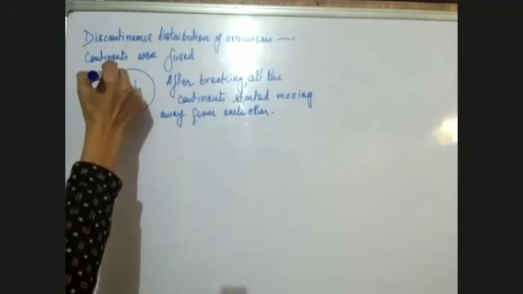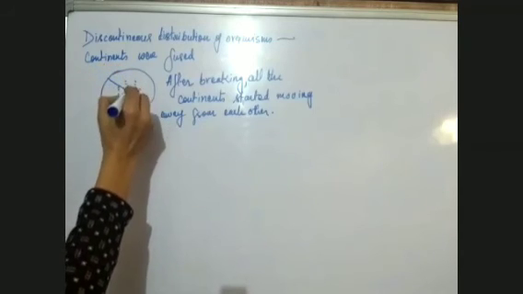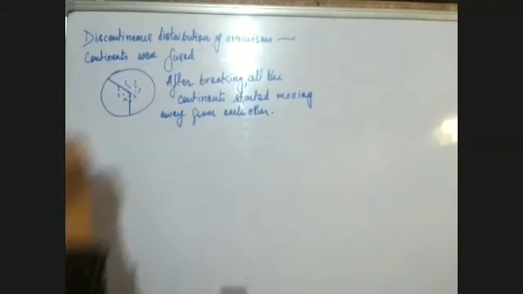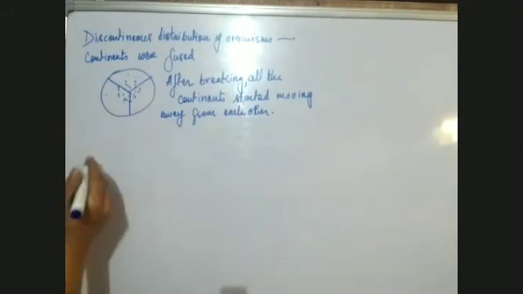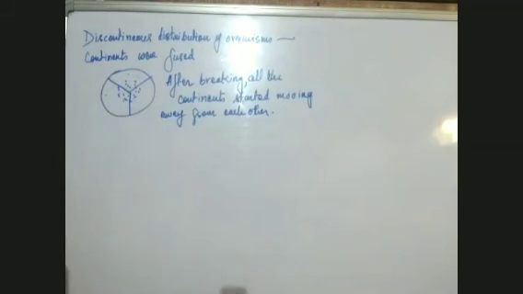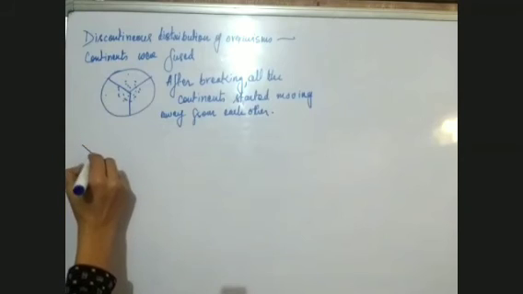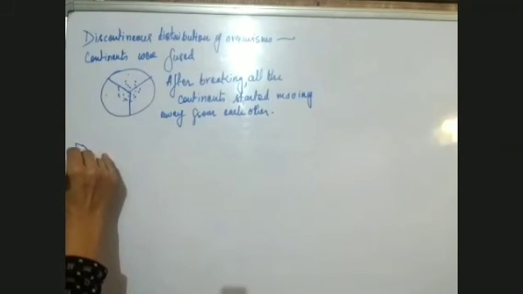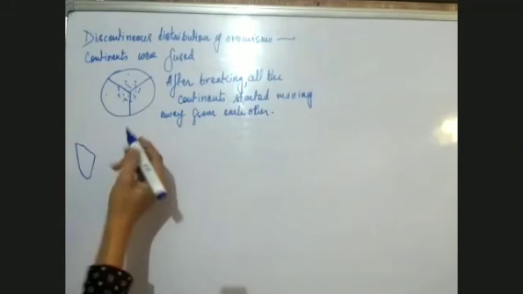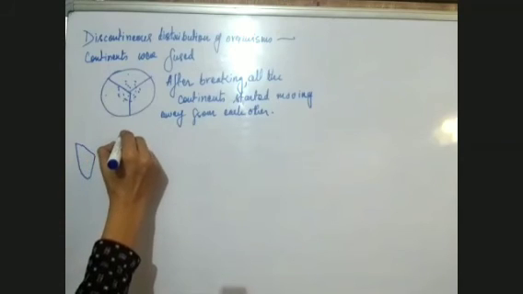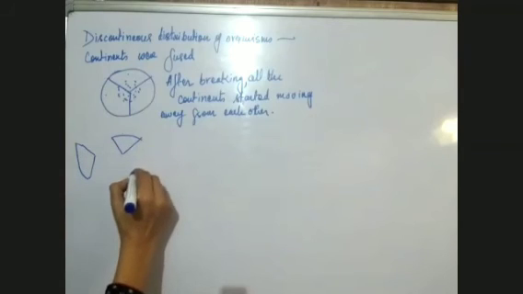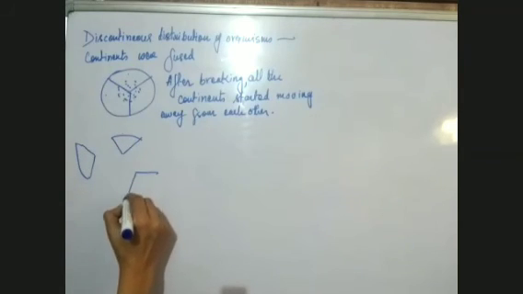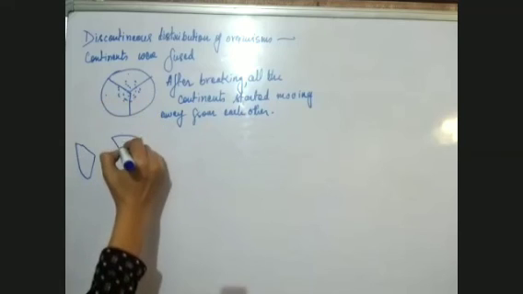When this continent broke into three pieces, one, two, three, all the three pieces started moving away from each other. So this piece which reached one side of the globe, and this piece which reached another side of the globe, carried all these organisms.